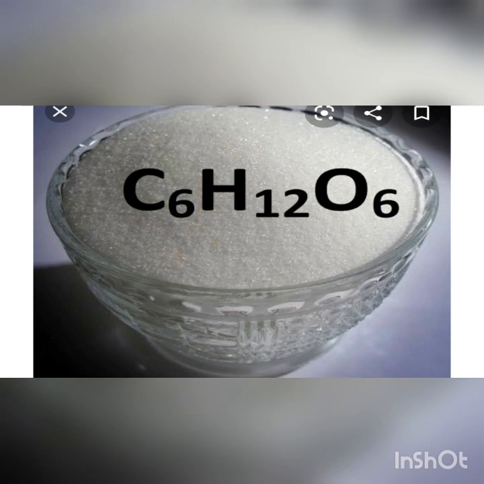So actually sugar is what? It is sucrose, and it is made up of, you can see on the screen here, carbon, that is C, hydrogen H, and oxygen O. So it is made up of 6 atoms of carbon, 12 atoms of hydrogen, and 6 atoms of oxygen. So it is a compound, because here 3 elements are combined: carbon, hydrogen, and oxygen. They are combined, and that's why it is a compound.